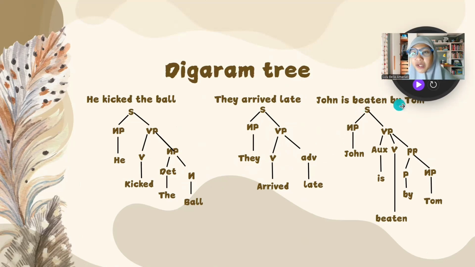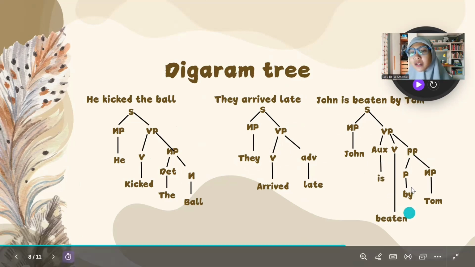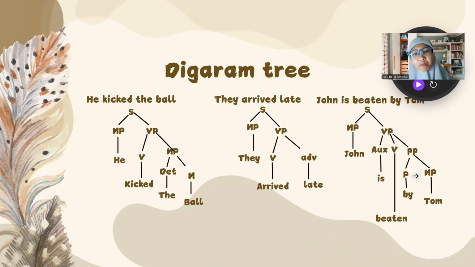John is beaten by Tom. The sentence consists of a noun phrase and a verb phrase. The noun phrase is John, and the verb phrase consists of an auxiliary, a verb, and a prepositional phrase. The auxiliary is is and the verb is beaten, and the prepositional phrase consists of a preposition and a noun phrase: the preposition is by, and the noun phrase is Tom.